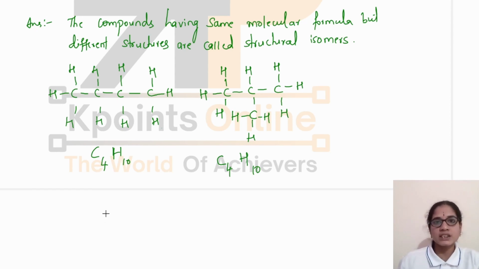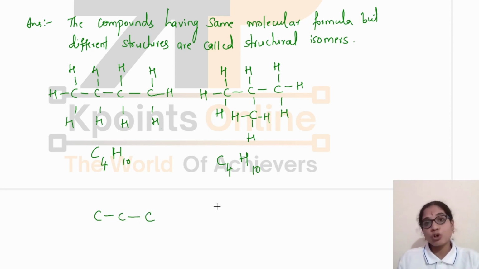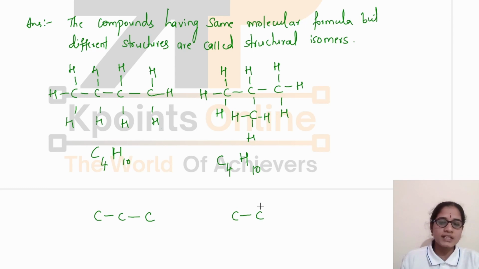To get an isomer, I should write the branching carbon atom also. But in the case of propane, if I write the branching, again I will get all the carbon atoms in the same chain. You can arrange these 3 carbon atoms in any form so that they will form a single straight chain.